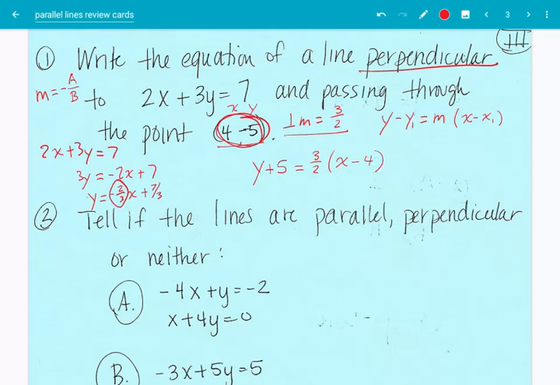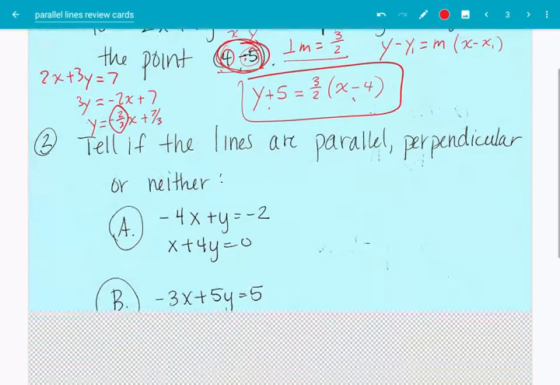Remember, you're changing the signs when you pull the point out there. So if it's negative here, it's going to be positive here. Positive here is a negative there. All right, there's our equation. All right, let's go to number 2.